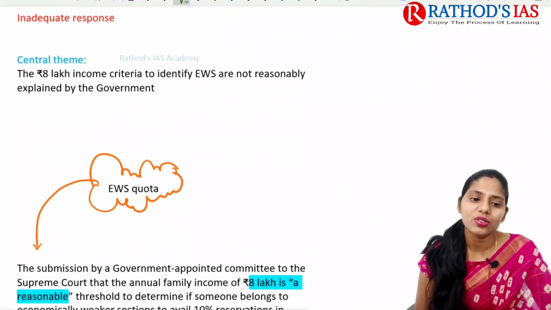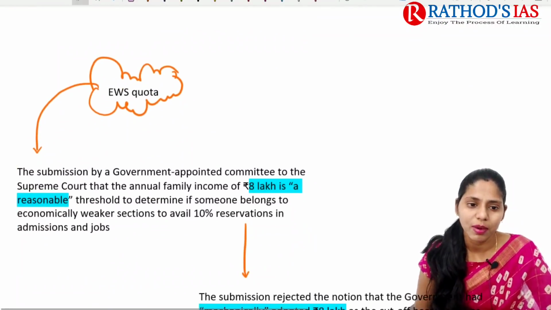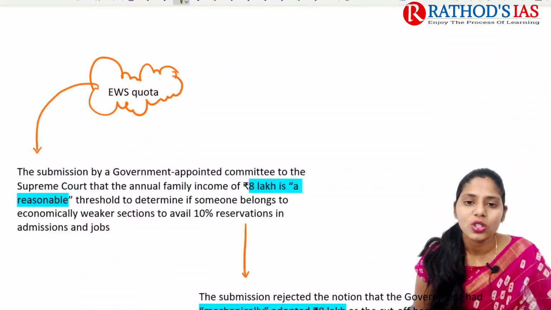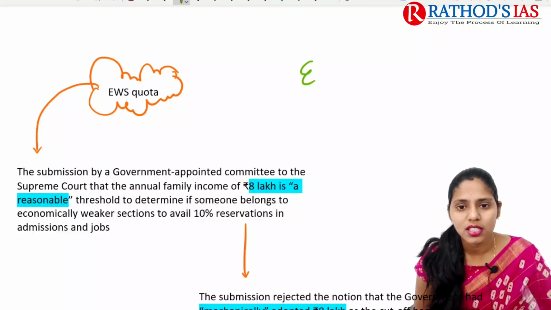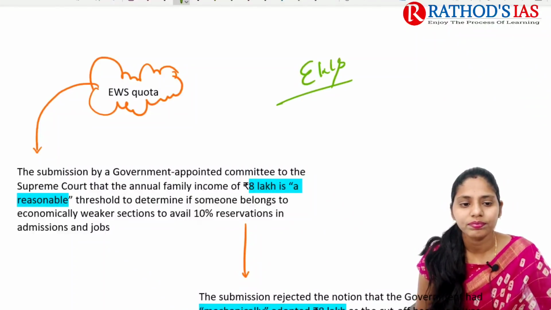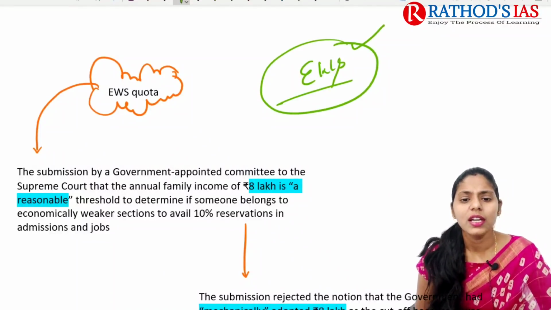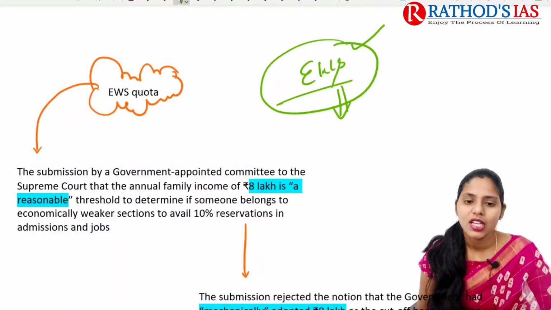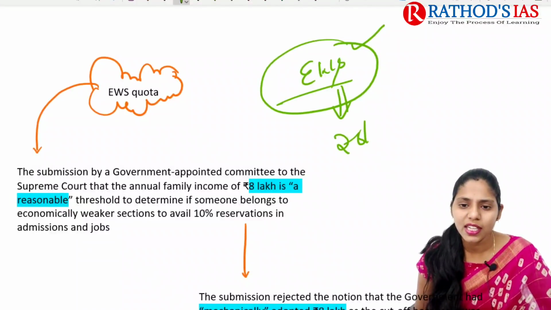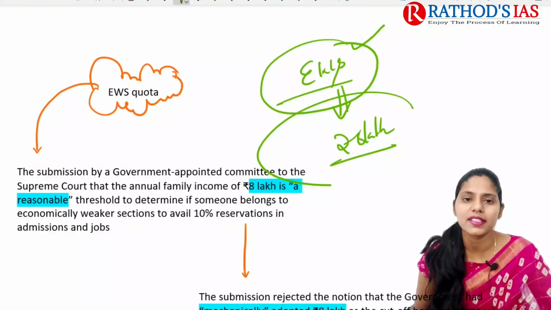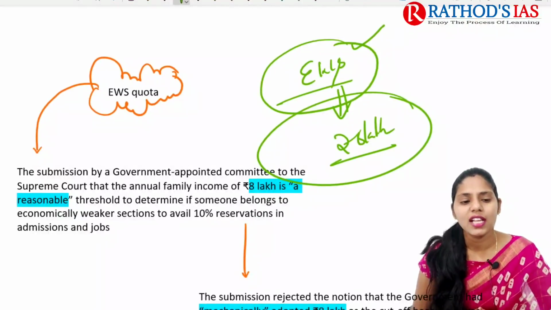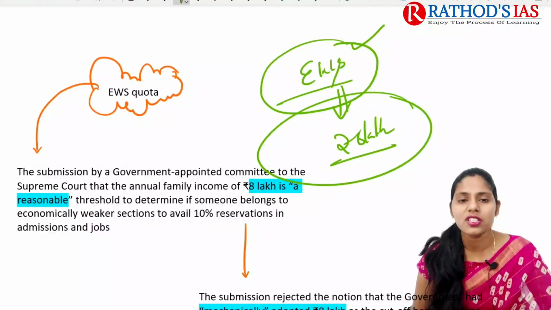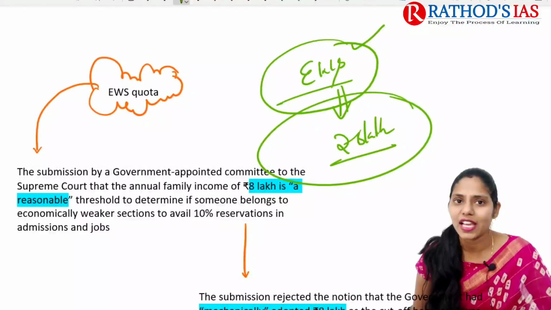And now let us try to see what this article is talking about. You already know that in yesterday's lecture we studied the government-appointed committee regarding the EWS quota. The committee submitted its recommendations. It says that the rupees 8 lakh cap is reasonable, such that economically weaker sections will get 10% reservation in admissions and jobs.